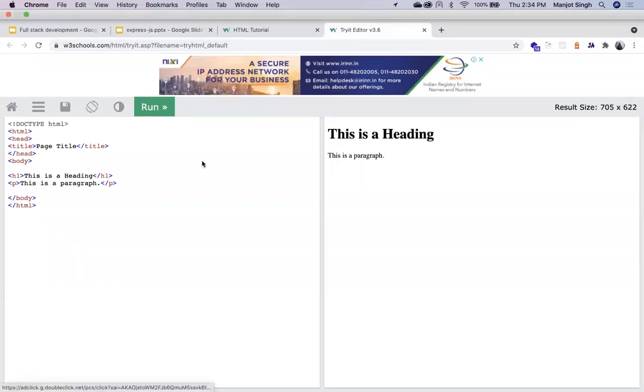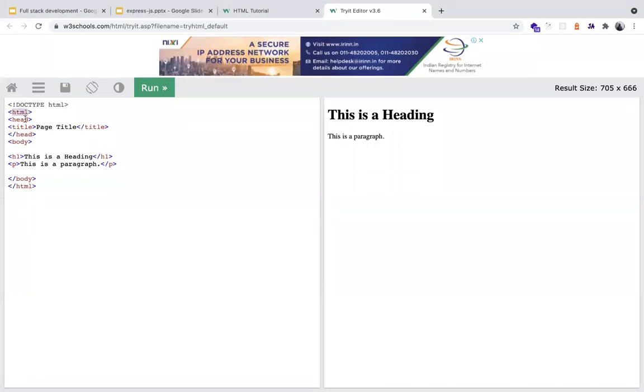Yes, sir. Yeah, so basically this is a web console that I've opened, right? And if you have to change your HTML, this is how it works. An HTML document starts with an HTML tag, as I showed you, right? Then the head, and then the title of the page, and then comes the body tag. And inside the body tag, you write all your things, right? So the H1 tag represents a heading. If you look on the right hand side, this is a heading.